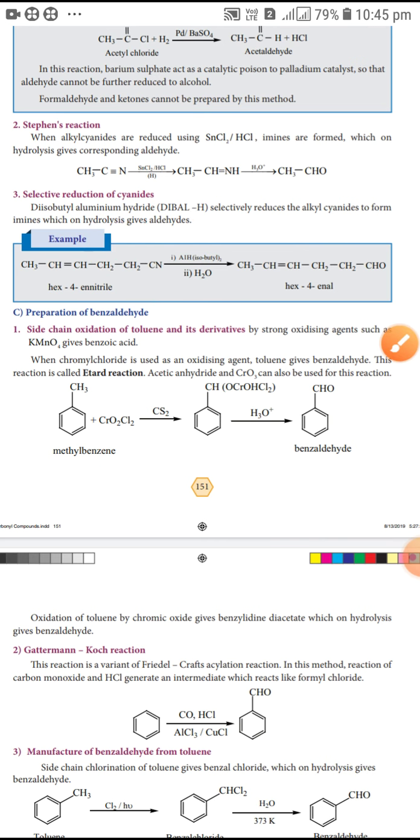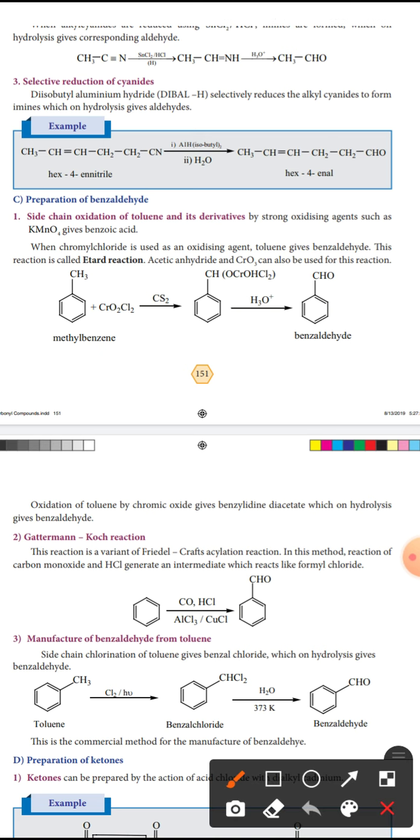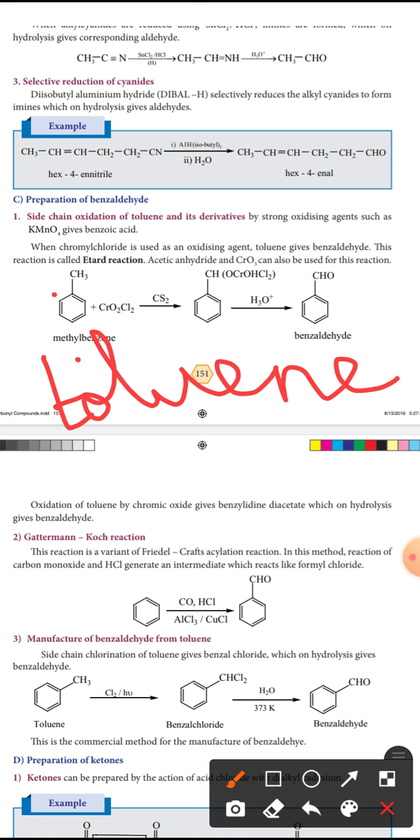The next one is the preparation of benzaldehyde. How to prepare benzaldehyde? Etard reaction. So the Etard reaction is we are taking methyl benzene or toluene. Toluene, benzene linked to a methyl group, that is toluene.